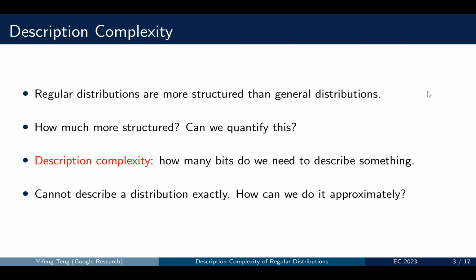This is a term borrowed from theoretical computer science that measures how many bits we need to describe something. Absolutely, for the entire class of regular distributions, there are infinitely many of them, so we cannot describe a distribution exactly. Our question is how can we do it approximately?